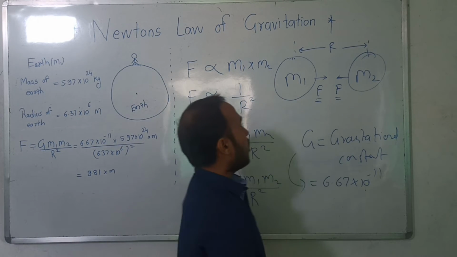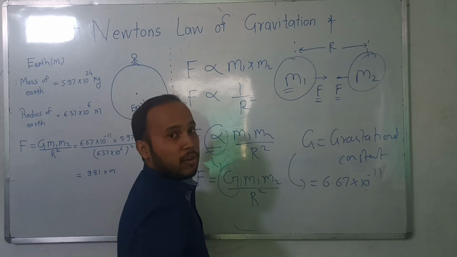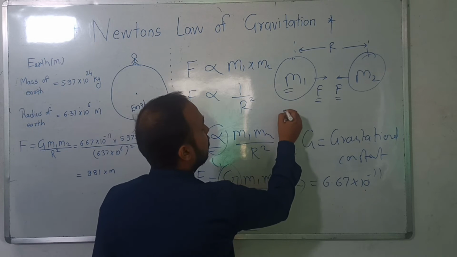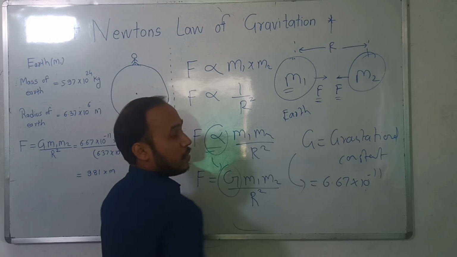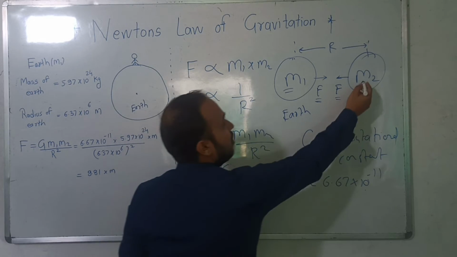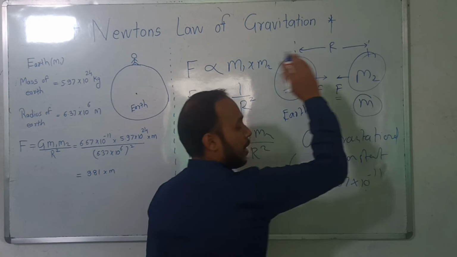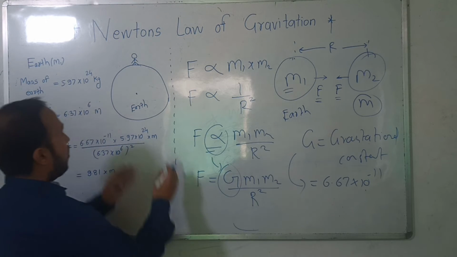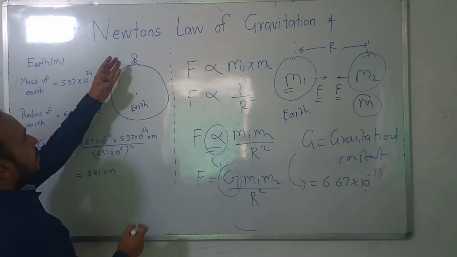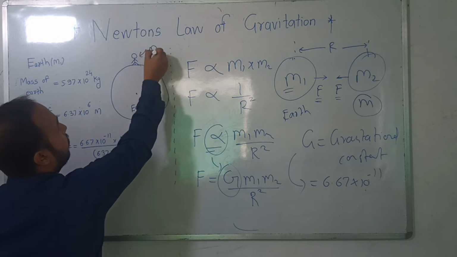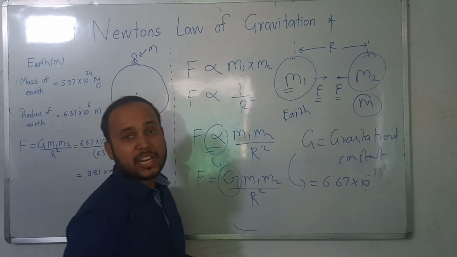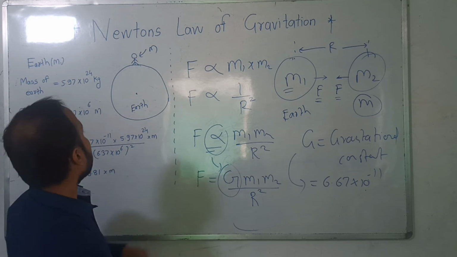Now just consider that this is the mass m1. Instead of this mass m1, take this as earth, that is our earth, and this mass as any mass m. Just see this diagram. This is the earth and this is a body of mass m. Let's take an example that I am standing here and my mass is m.